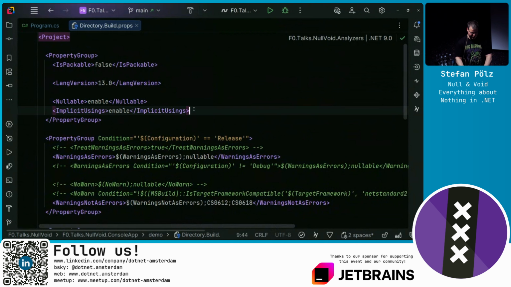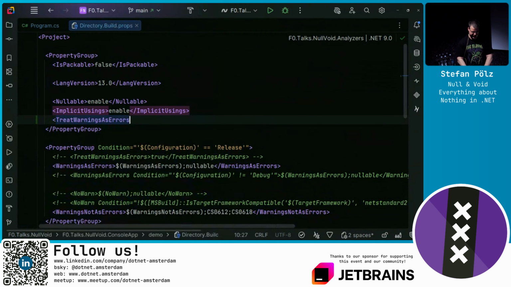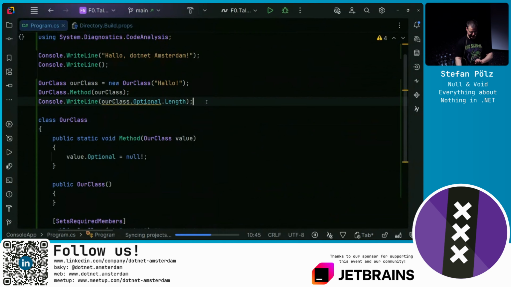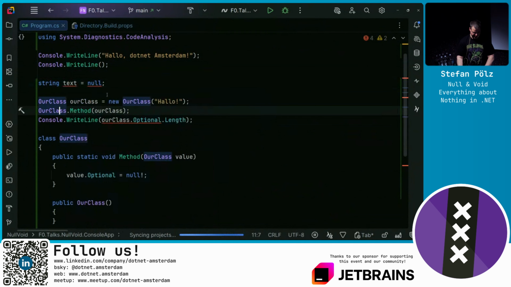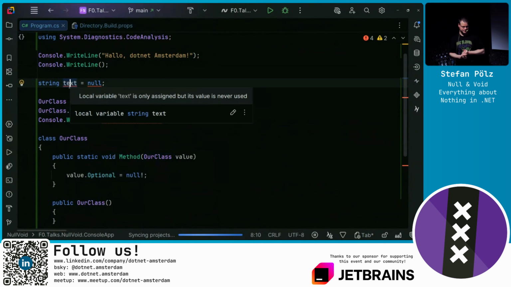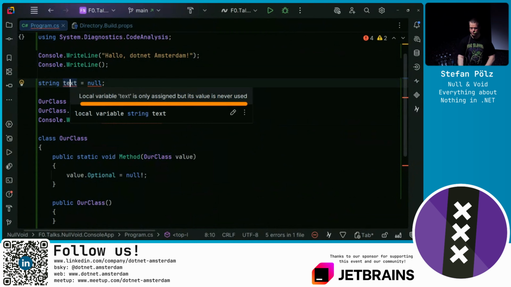And in here, we could now say something like TreatWarningsAsErrors true. But now each and every warning is going to be an error. It will take a while until it catches up. There we go, now it's an error, we can't compile anymore. But every warning now is an error. Not just the nullable warnings, also a warning, because I enabled quite strict, I enabled all of the diagnostics and analyzers, even if a local variable is never used.